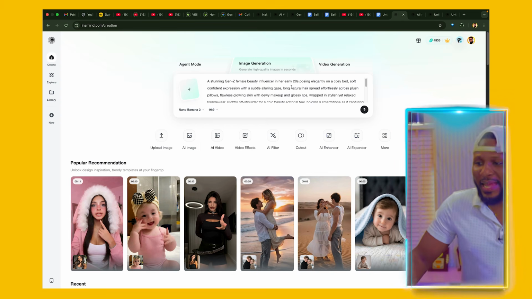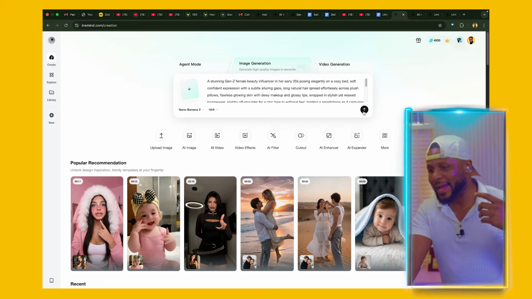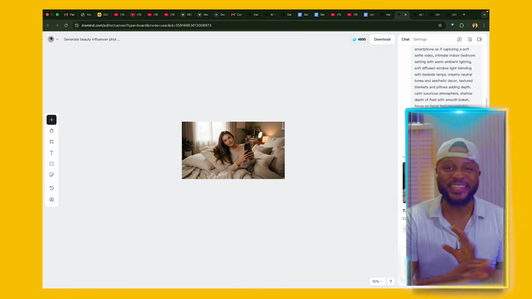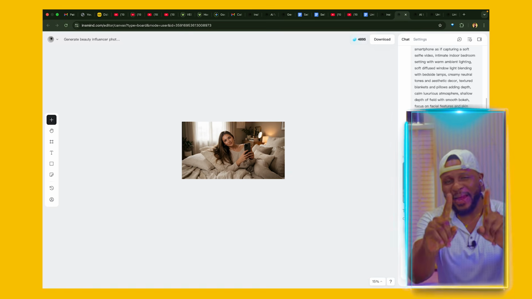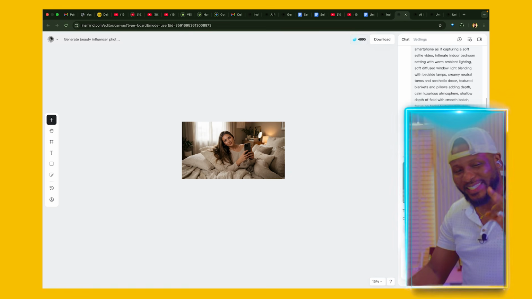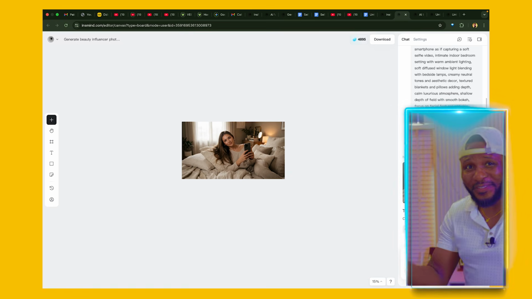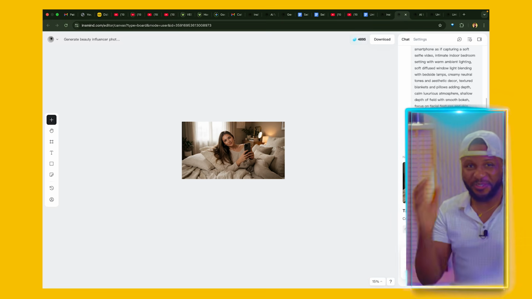So now that I've selected that, all I need to do now is to go ahead and send it and let this tool go ahead and do its magic for us. And now you can see that it has generated our image for us. Now the mind-blowing part is how crisp, clear, and the quality of this image. This tool is incredible. Now if you're running an AI-powered Facebook account or TikTok account or Instagram account or even YouTube account, YouTube Shorts, and you're looking to generate quality pictures without watermark and everything, then this tool is for you. And let me show you why.